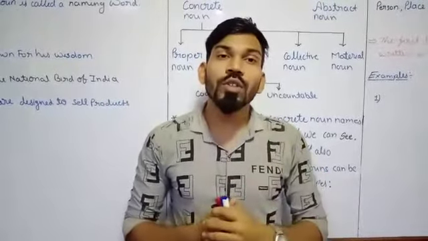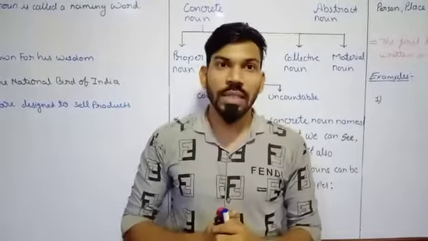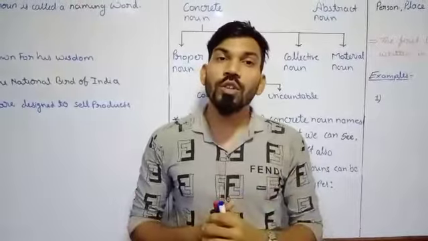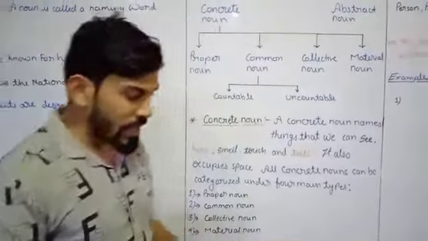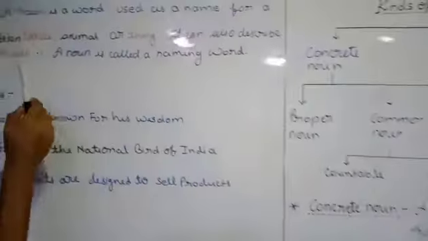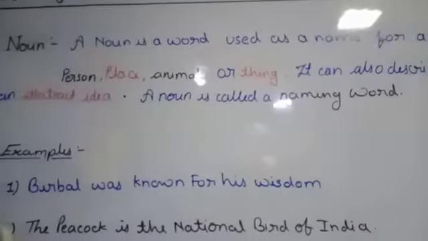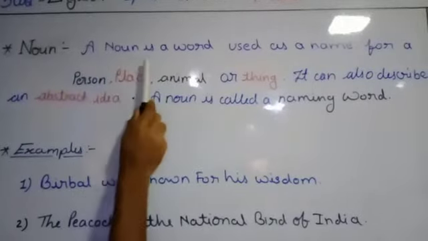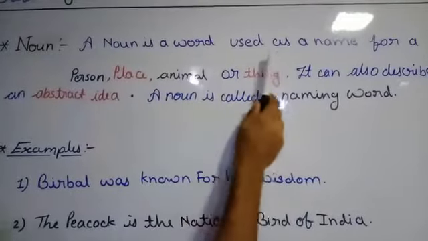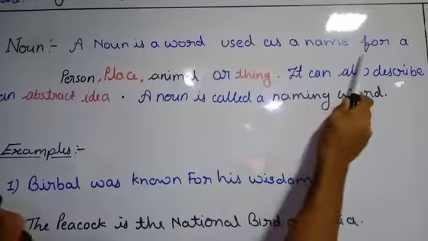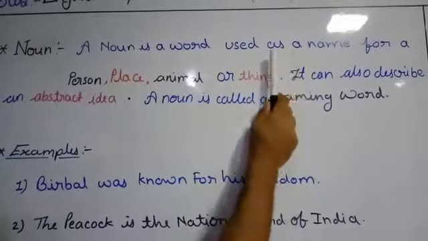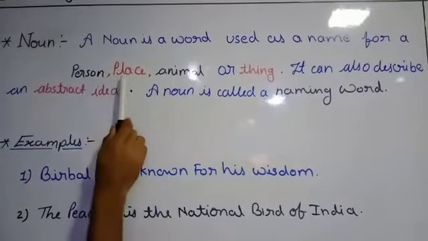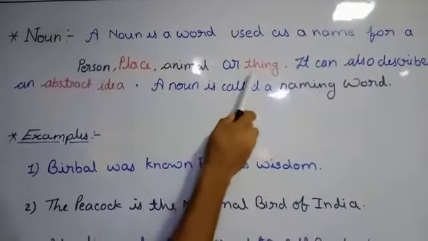So today we are going to learn about naming words. Naming word is nothing different, that is noun. So today we are going to start noun. Let's see, what is a noun? Whenever we are talking about the noun, see the definition. A noun is a word used as a name for a person, place, animal or thing.